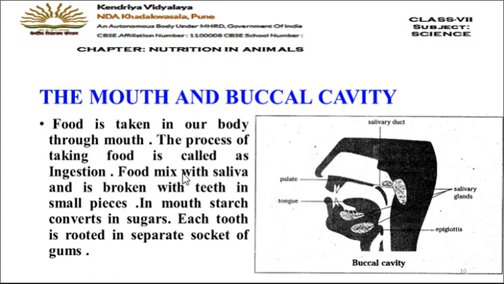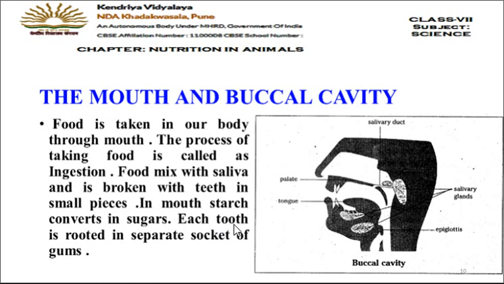And a very special step of digestion occurs in the mouth, that is the starch which is present in the food converts into sugars. So we can say that digestion starts in the mouth. I repeat again, digestion starts in the mouth. And in the mouth, the starch content of the food converts to sugars.